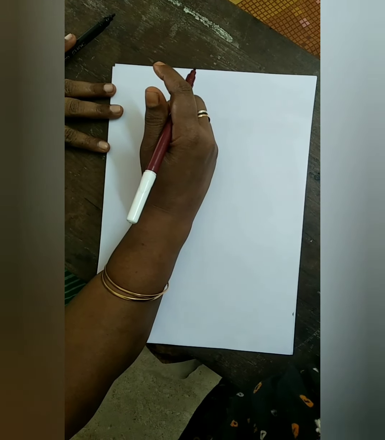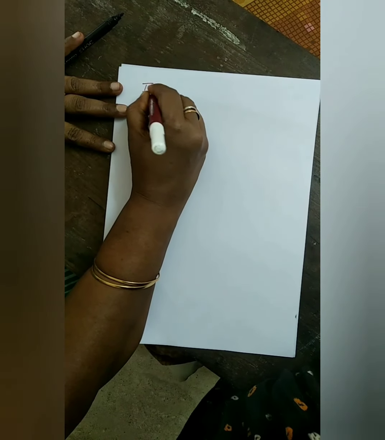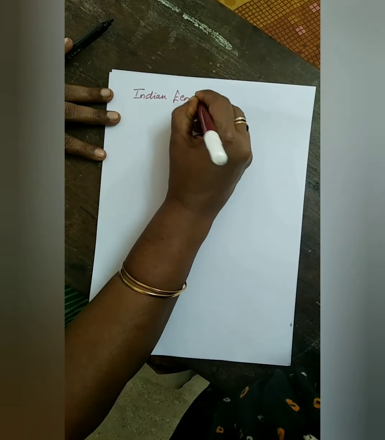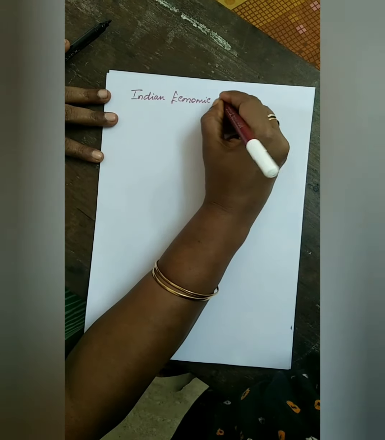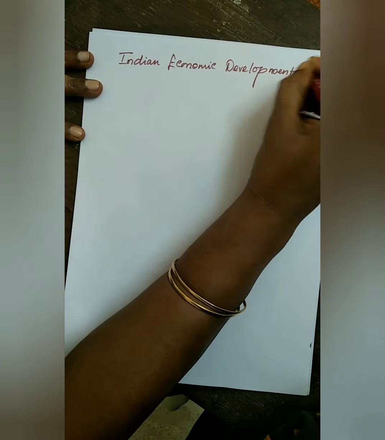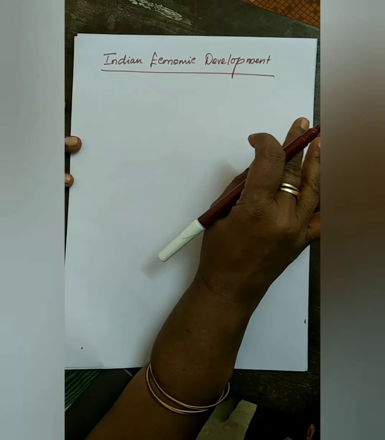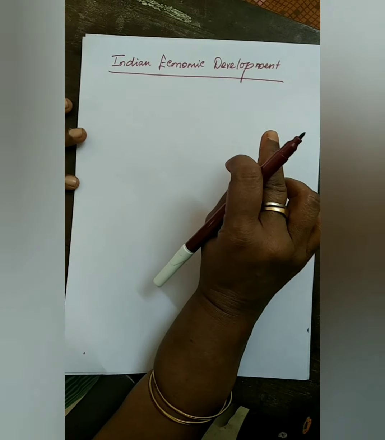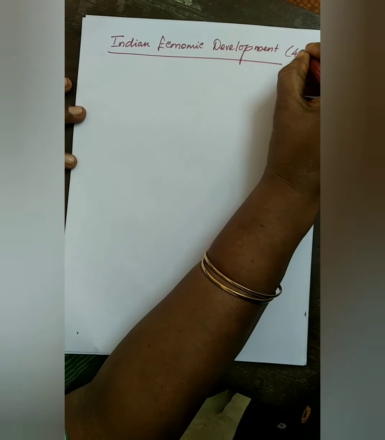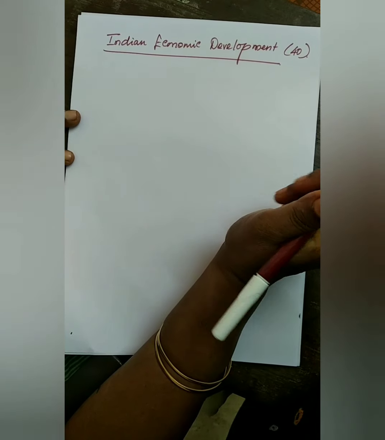So today we are going to learn the second volume, which one? That is Indian Economic Development. Already we learned 4 chapters from the macroeconomics, so this is the second volume for you. How many marks will be coming in that one? 40 marks it carries. The Indian economic development carries 40 marks for the boards.